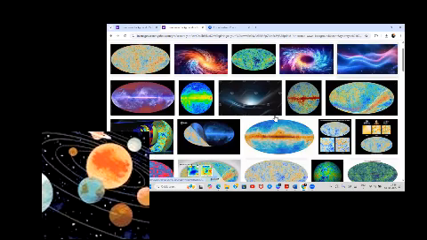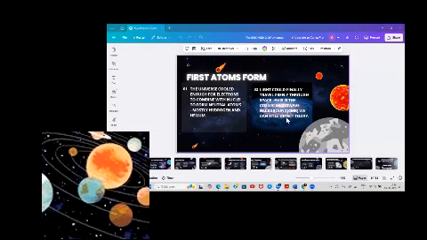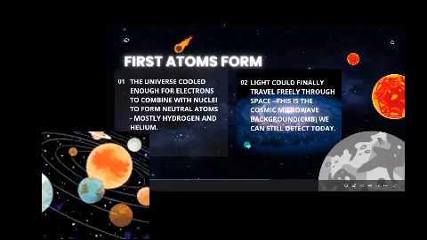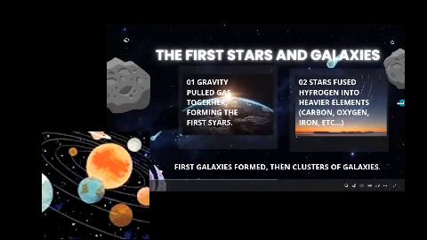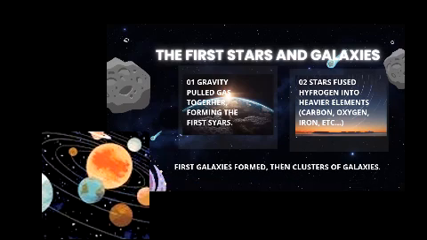Because of that, we came to know what happened after atoms were created. After atoms were created, what was mostly there was helium and hydrogen, and because of that helium and hydrogen, the first stars and galaxies were created.